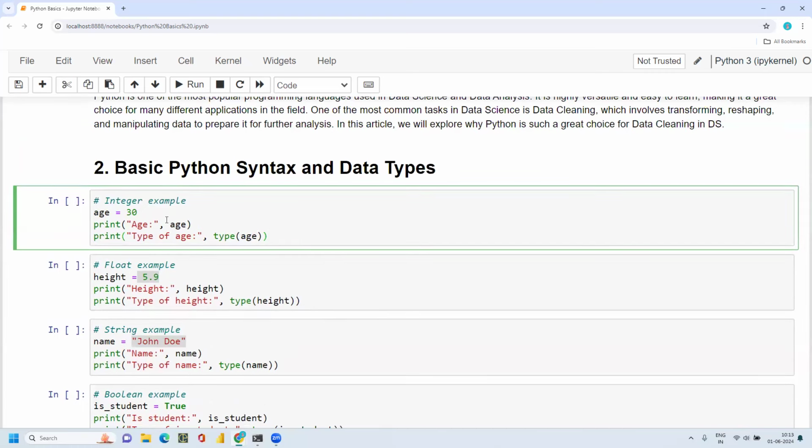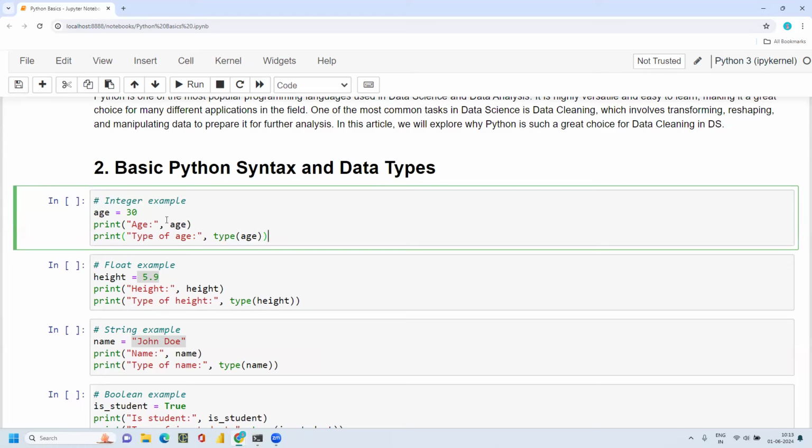Integers mean numbers like 1, 2, 3, 4, from 1 to infinity or -1 to -infinity. I hope everyone knows this basic mathematical part. When I'm working on any number from 1 to positive infinity and -1 to negative infinity, these numbers are called integers.